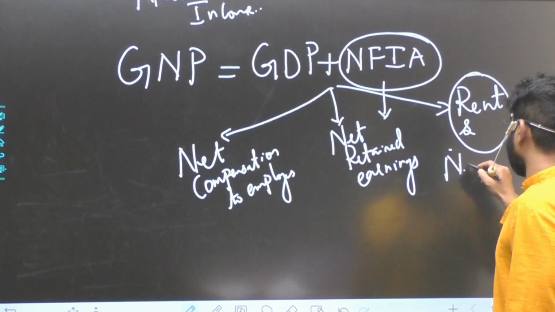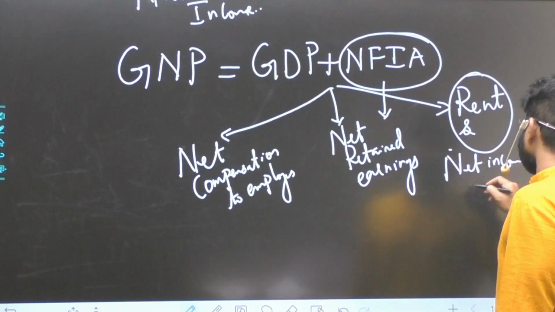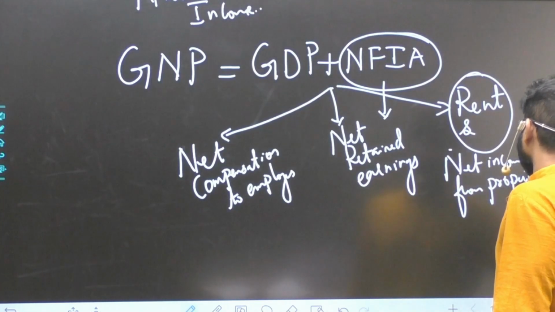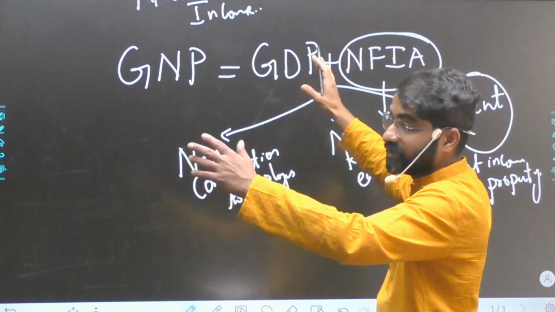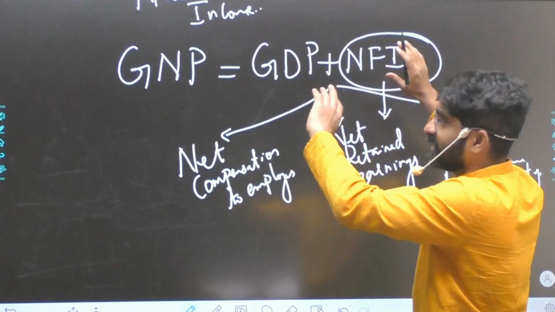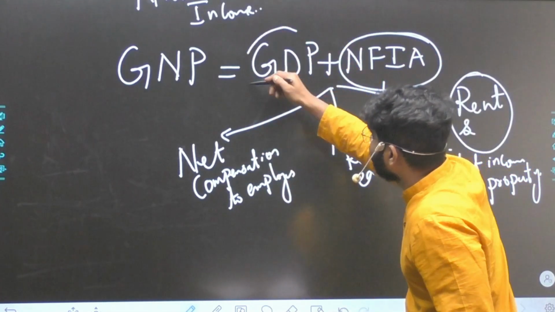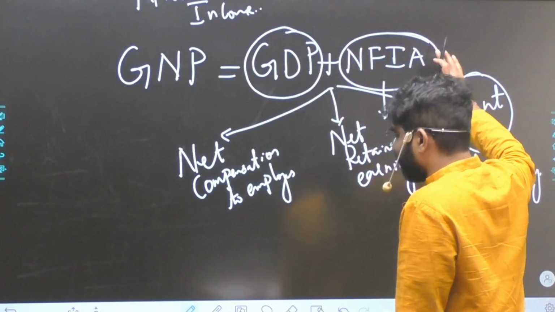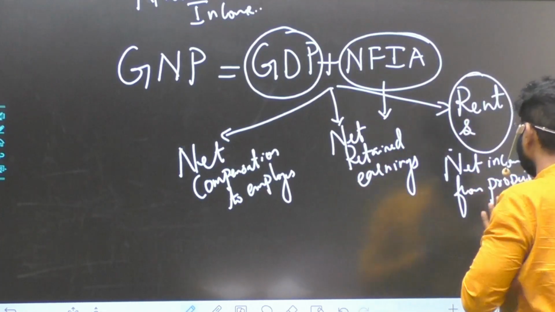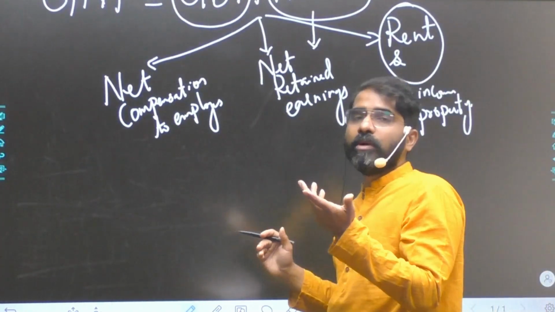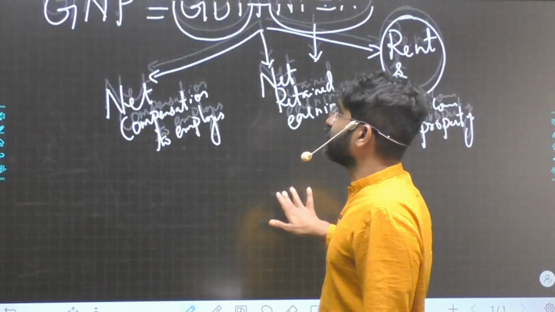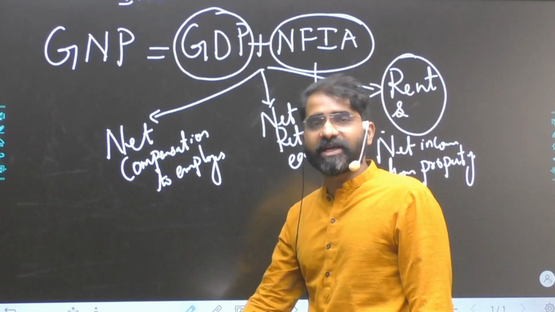So when I say net income from property, it does not include transfer payment. Very clear understanding should be there. So factor income only. So here it is again goods and services produced. Again here NFIA is wages, profits, income from property. This is very important. So there is no transfer payment. Many students get confused: why not remittances? Why should remittances be here? Remittance is a kind of transfer payment.